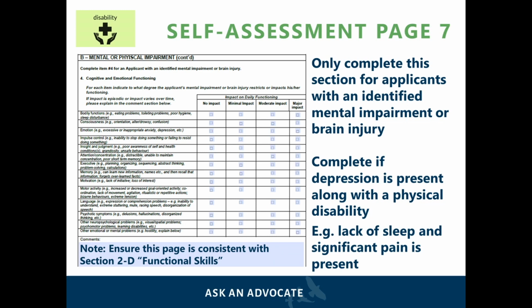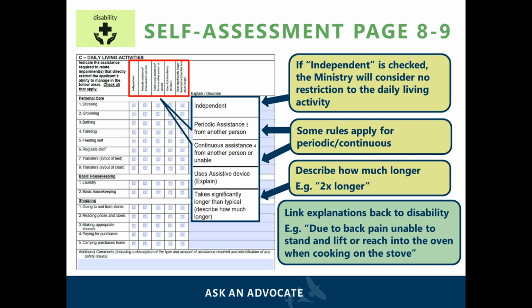For example, if an applicant checks off that there is a major impact to their motivation, it may be helpful to write that this is due to extreme fatigue, severe depression, and lack of sleep. It is important to remember that the answers for this question must be consistent with functional skills in Section 2D of the application. Part C of Section 3 refers to impairments with more daily living activities.